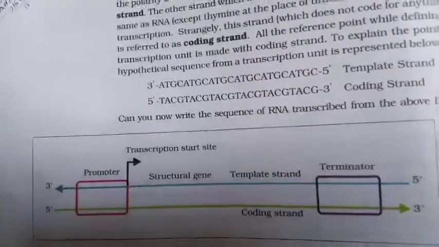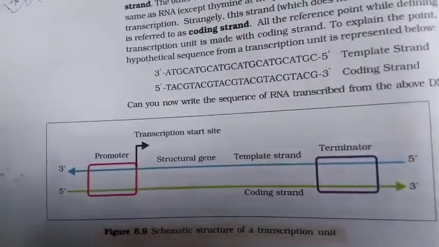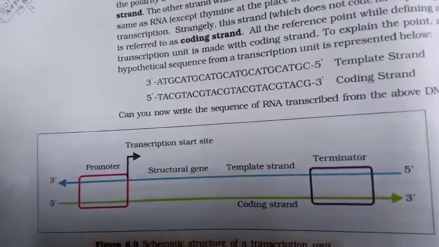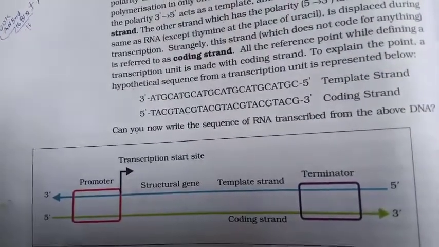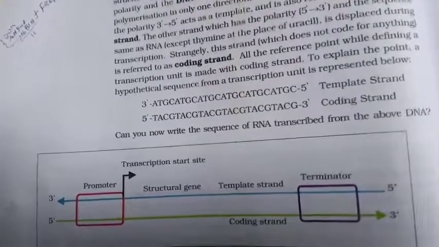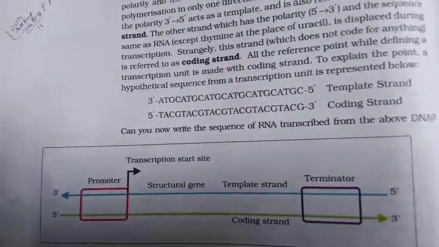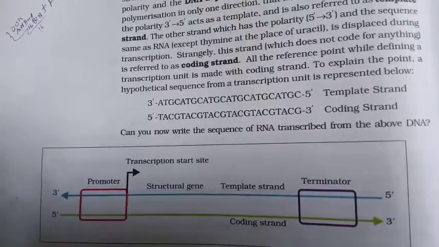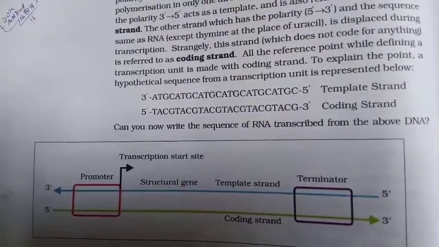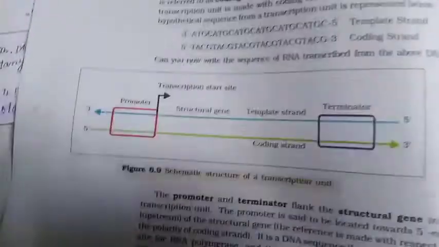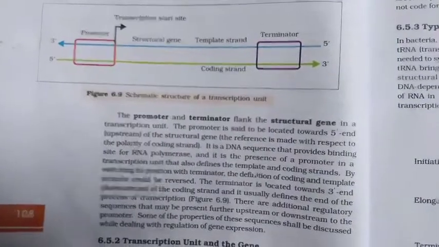On the left hand side, this is the structure of the transcription unit. On the left hand side is the promoter site and then the structural gene, and on the right hand side is the terminator, or the terminating end of the particular DNA strand. And the promoter and the terminator flank the structural gene, as you can see above.